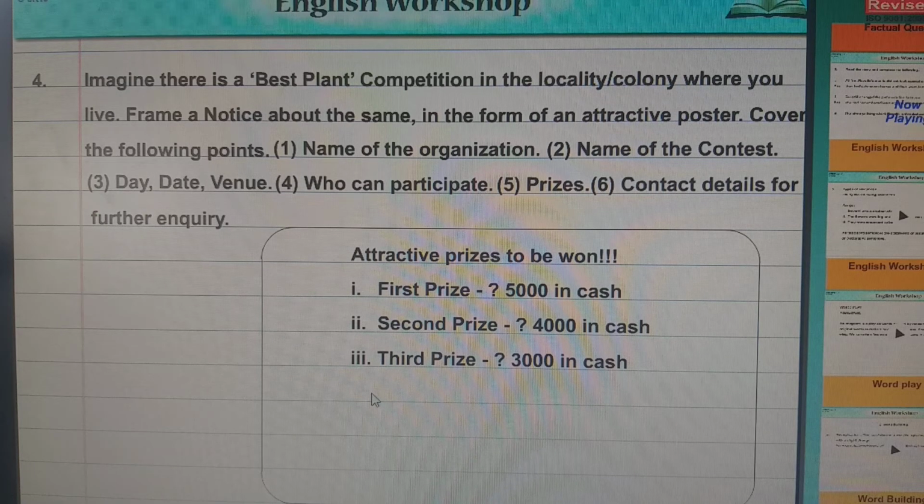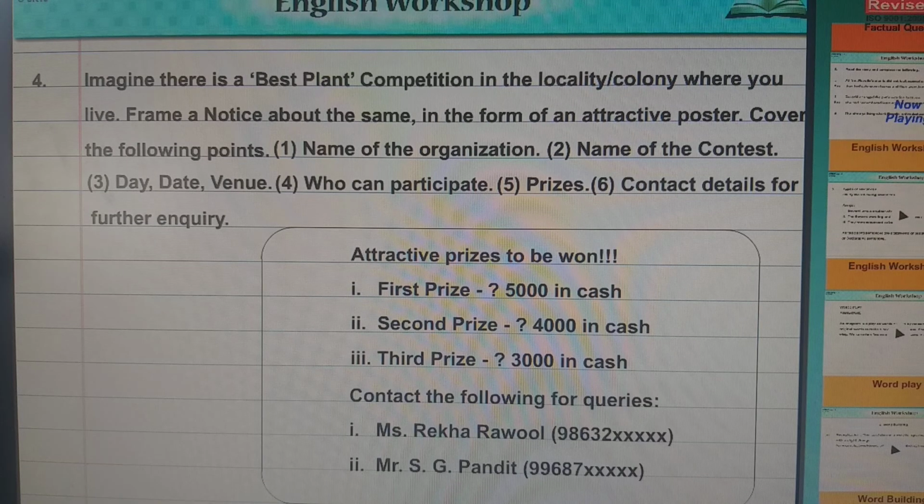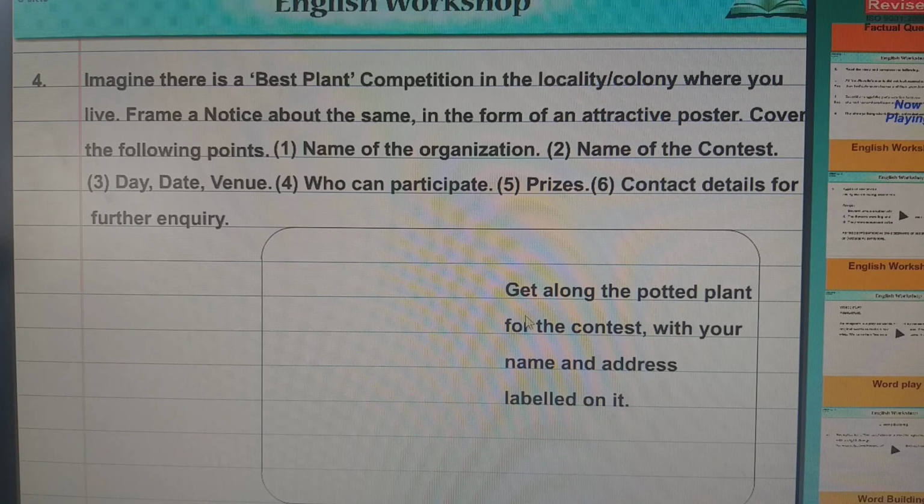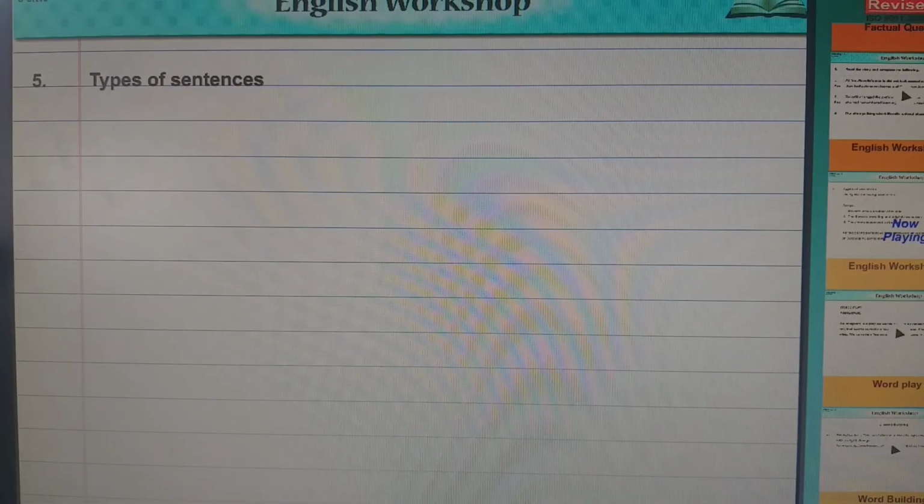So in this way, of course this page is short, so in two columns they have done it, but you will do the long one. And for contact, for any queries or enquiries, whom we are going to contact, those two names you will mention. Phone number you can write this way. Yes, so this is the format. Bring along the potted plant for the contest with your name, address, label and all. So this is a general instruction. Yes, so in this way you are going to write.